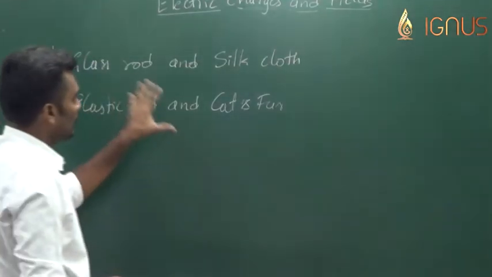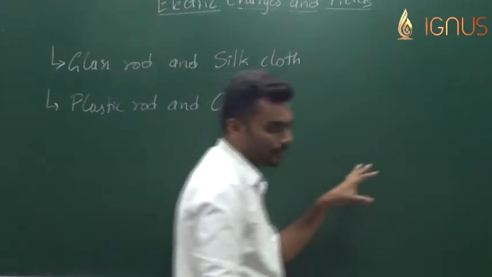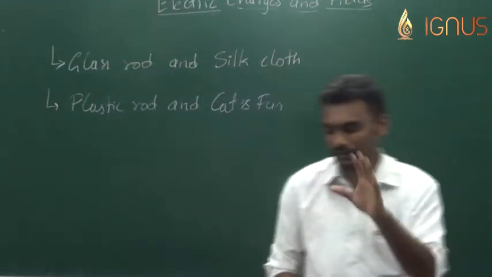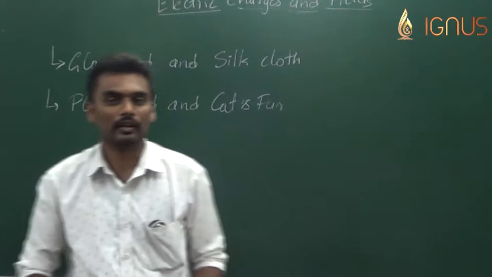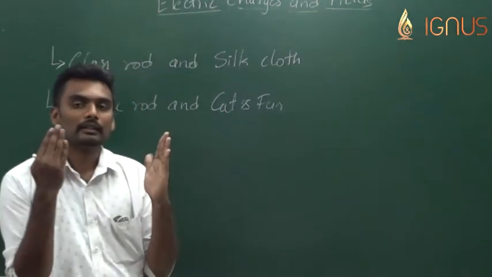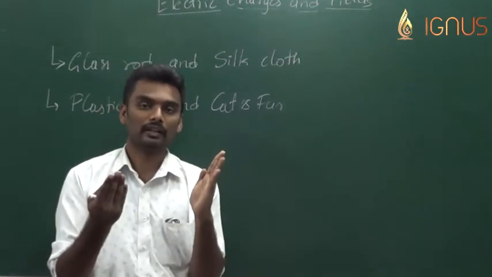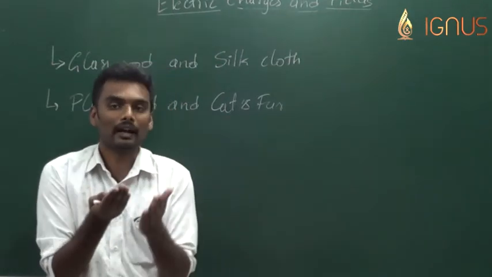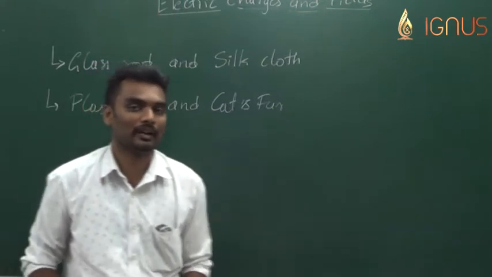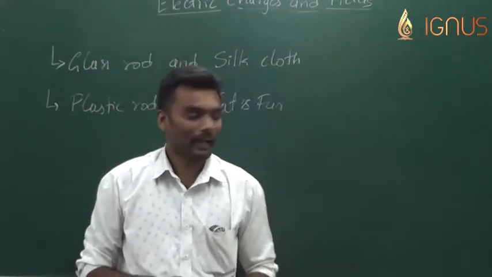Now, after all these observations, one might have thought that if we bring the same kind of rubbed substances, they will repel, and different kinds of rubbed substances might attract. This is the assumption one might have made, but that was not the actual answer.